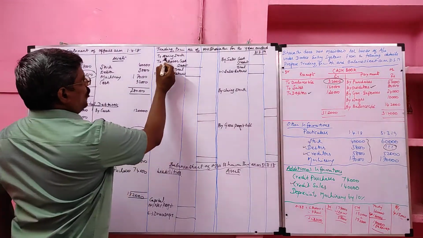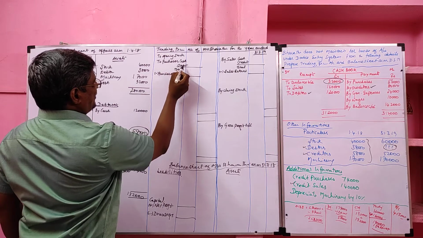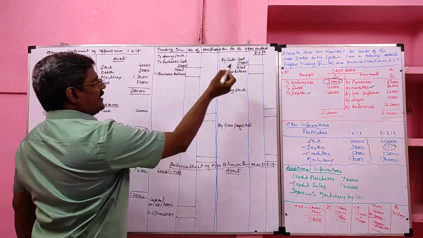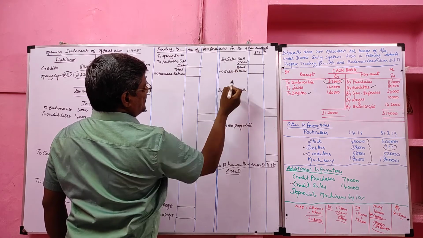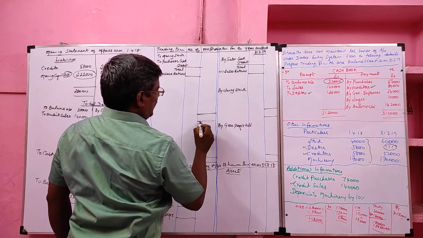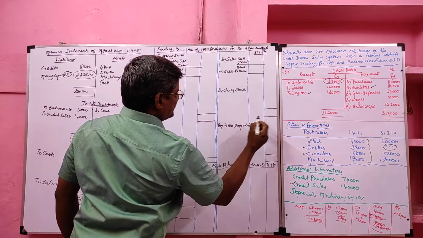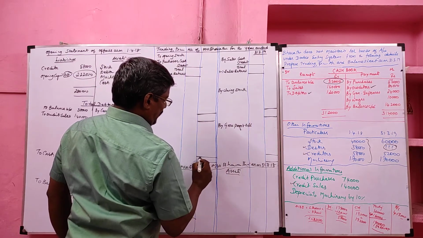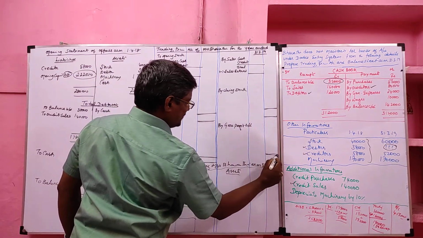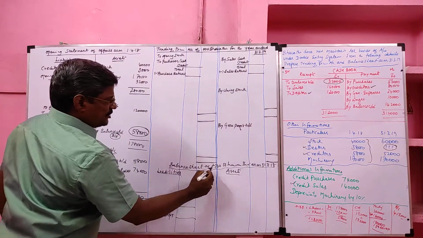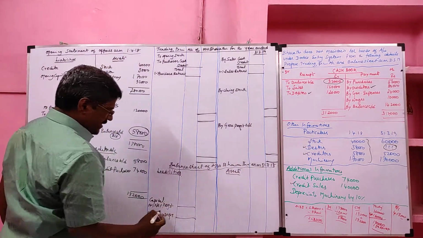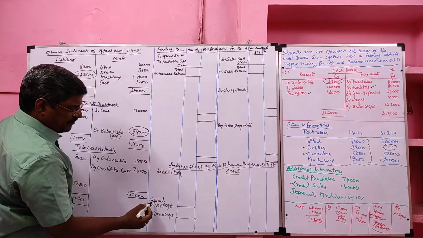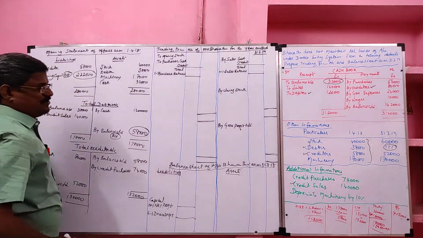The format is: opening stock, purchase (cash, credit, total minus purchase return). Credit side: sales, cash sales, credit sales, total sales minus sales return, closing stock. Then trading account balancing lines, then by gross profit, then profit and loss account balancing lines. Then the balance sheet of Mrs. Bharati as on 31/3/2018, liability and assets. Liability side format: capital plus net profit minus drawings.